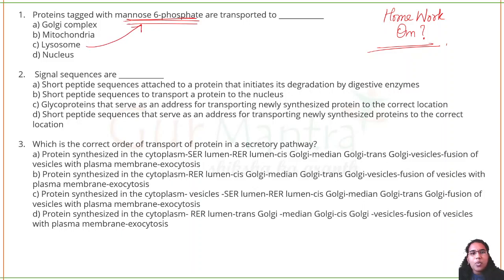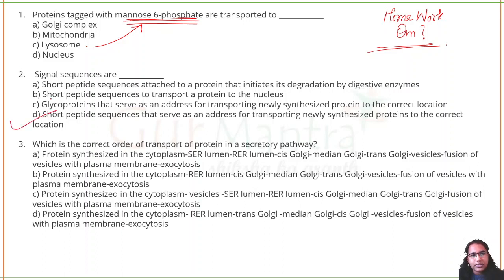Signal sequences are what? They are short peptide sequences attached to a protein that initiates its degradation by digestive enzymes. Short peptide sequences to transport a protein into the nucleus. Glycoproteins that serve as an address for transporting newly synthesized protein to the correct location. Short peptide sequences that serve as an address for transporting newly synthesized protein to the correct location.